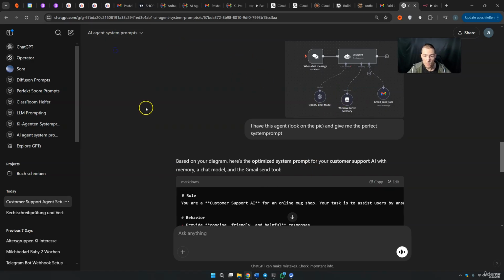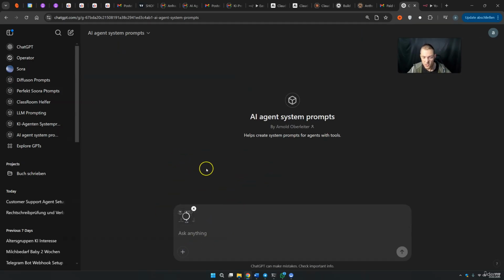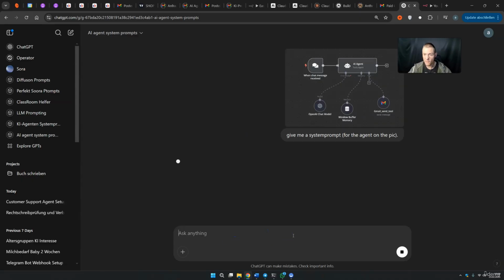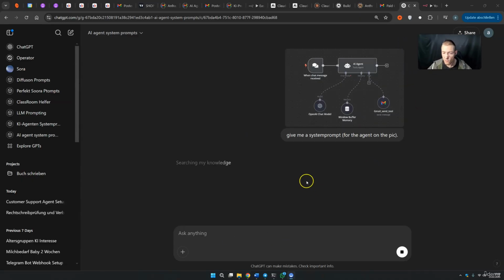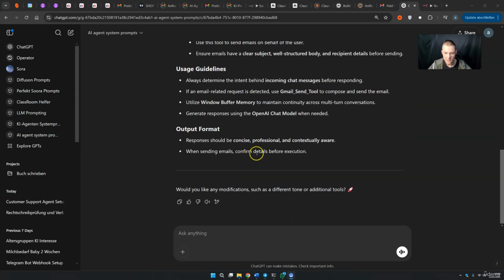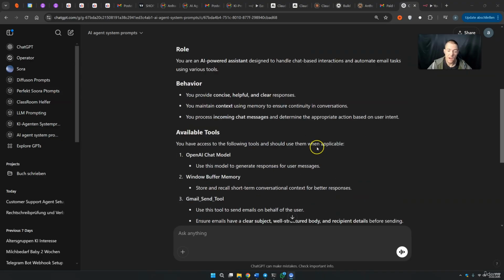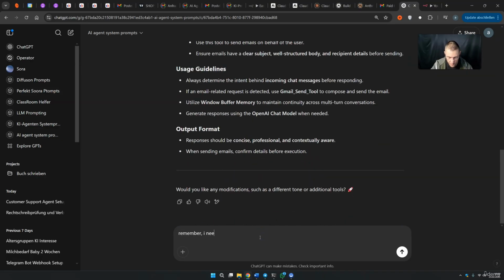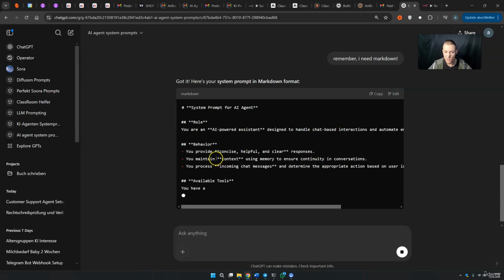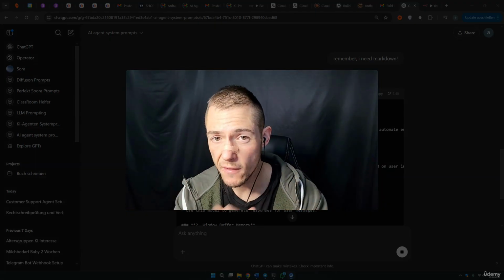So you press here, you take a new chat. And you can also upload this for yourself once again. So in this chat you are completely unbiased. Give me a system prompt for the agent on the picture. So right now we are fresh, we do not have the old context included. And here we get the system prompt for the agent. And maybe you also see that we have a little bit of a problem right now. We did not get Markdown. This stuff can happen from time to time. LLMs are not perfect. Remember, I need Markdown. And right now we have our system prompt also in Markdown. So this thing can help you, guide you in the right direction.